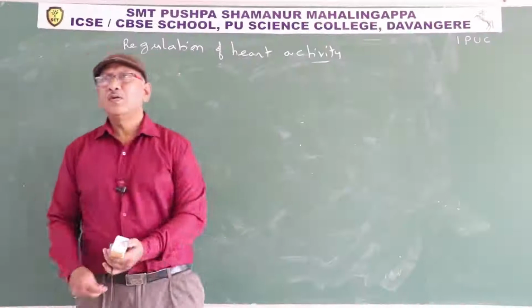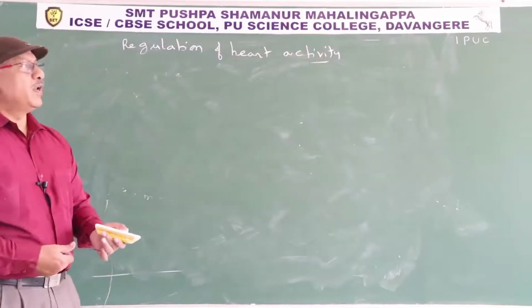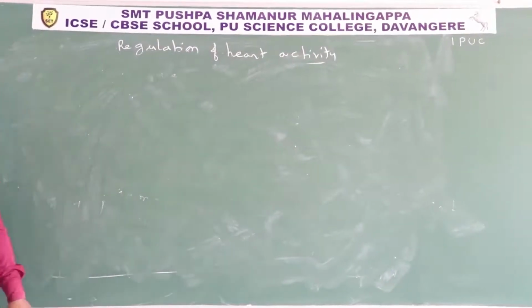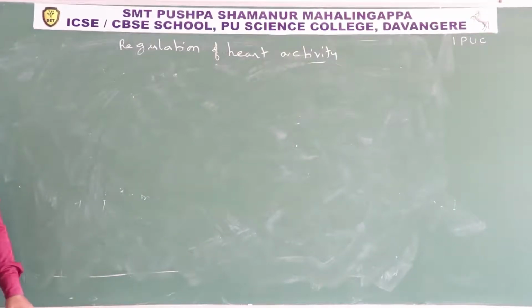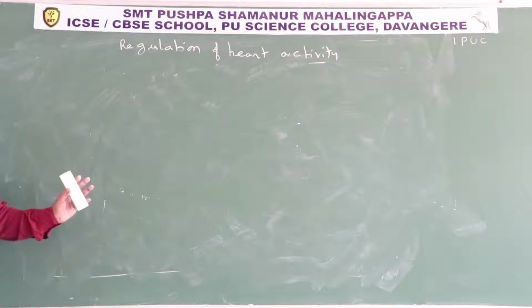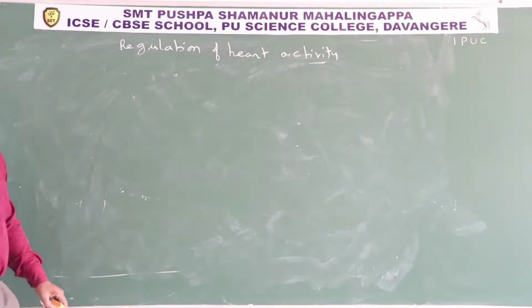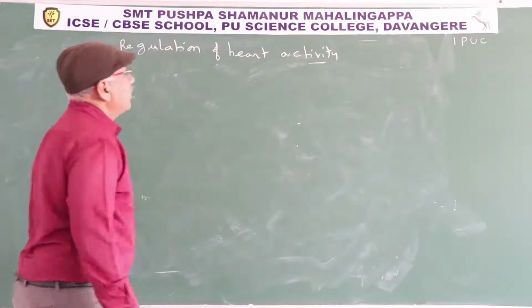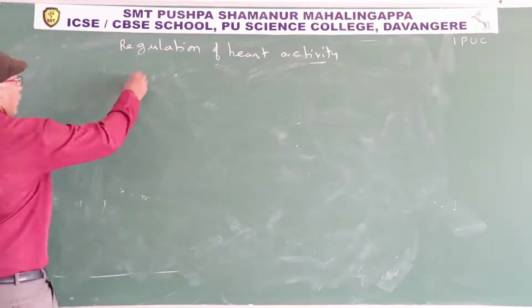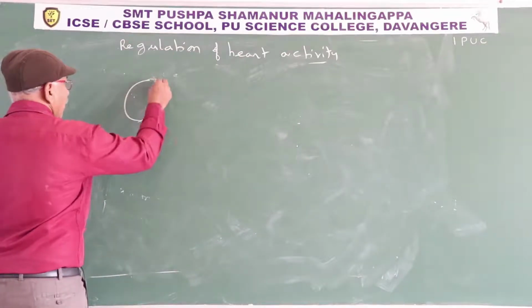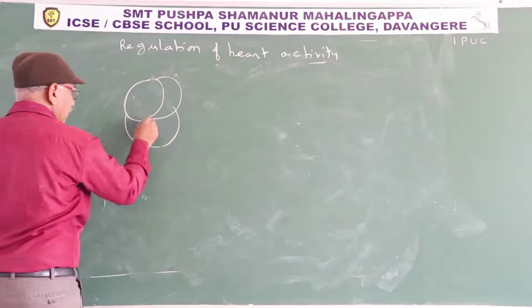Good morning everyone. Today we discuss regulation of heart activity, electrocardiogram, differences between arteries and veins. So first one, regulation of heart activity. We already know the heart is four-chambered.